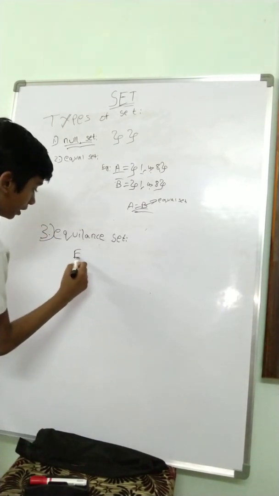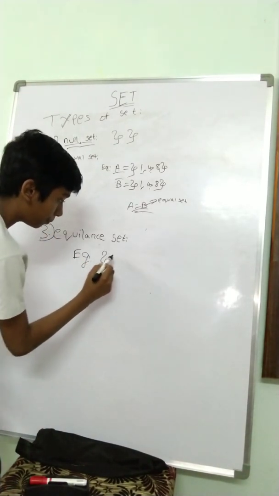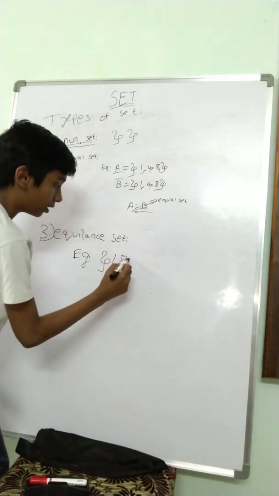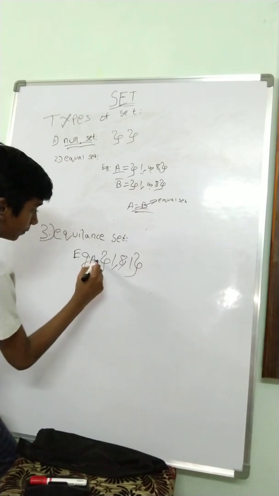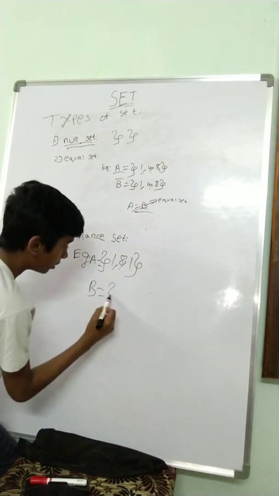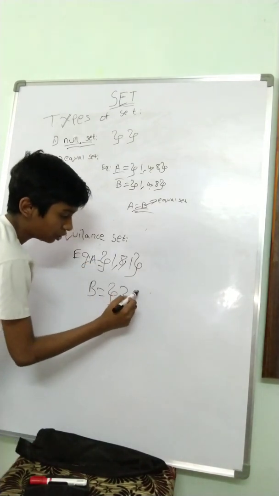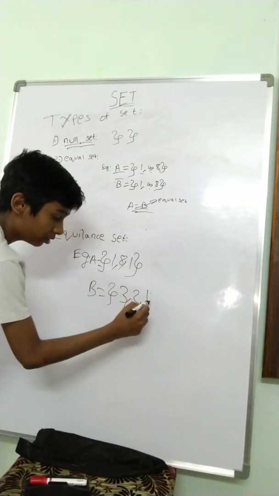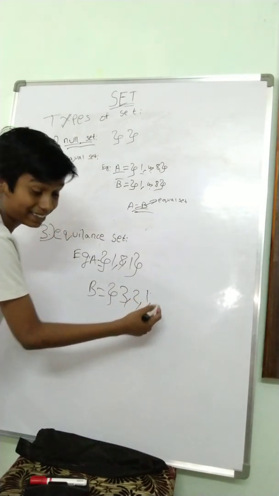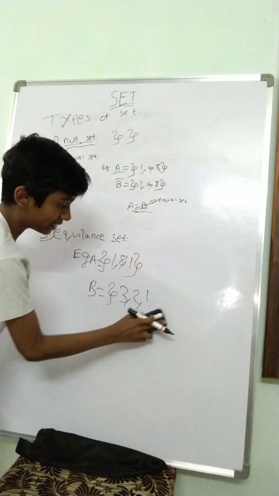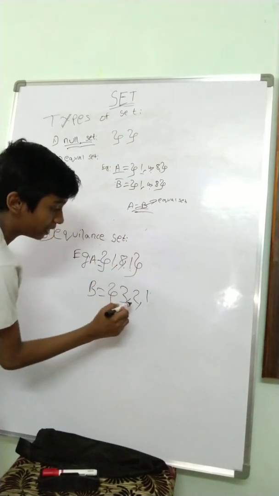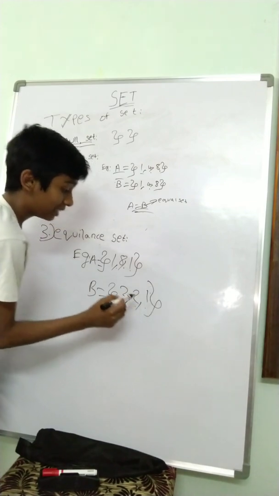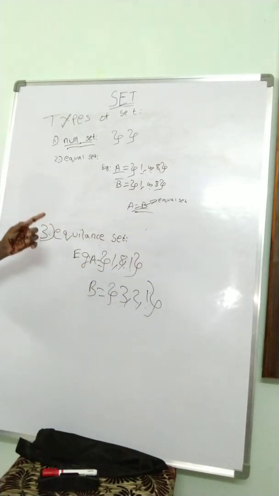So for example, let me give you an example. 1, 8, 1. So this is the A set. And then B can be anything: 3, 2, 1. And then it should not exceed this. There should be only 3. If there are 3 in the A set, then there should be 3 in the B set. This is called the equivalence set.